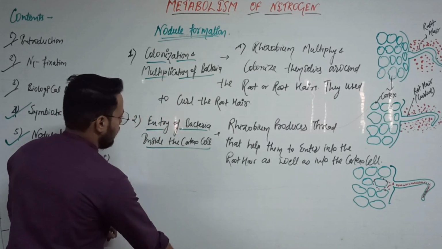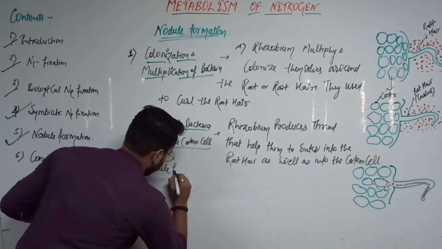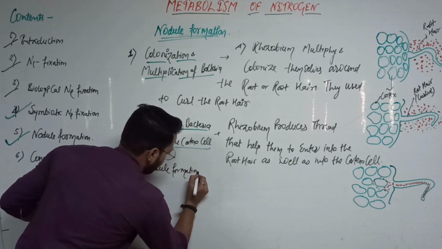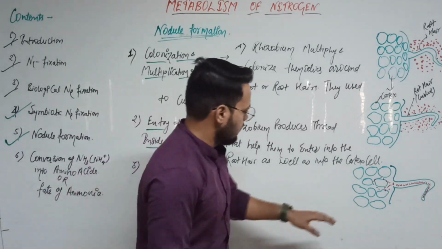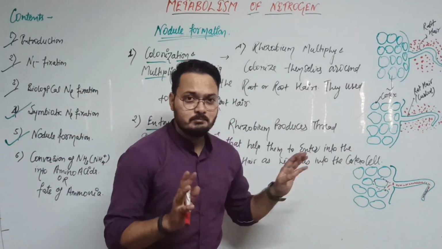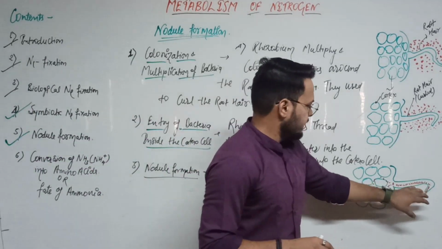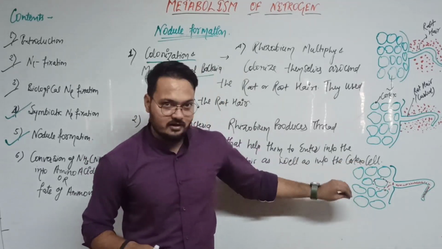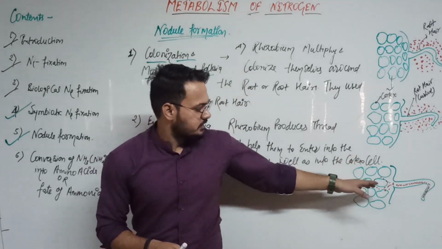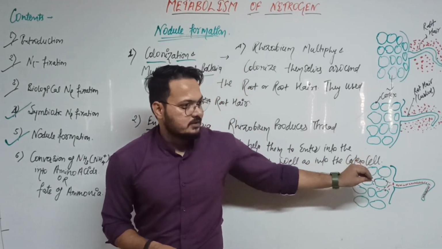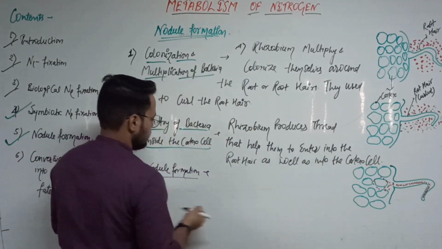And the next is the nodule formation. So they are already in the cortex cells as well as in the pericycle cells. They left the thread and entered into the cortex cells, where in the intercellular space they use the nutrition, minerals and water for the formation of the nodule. Nodule formation.